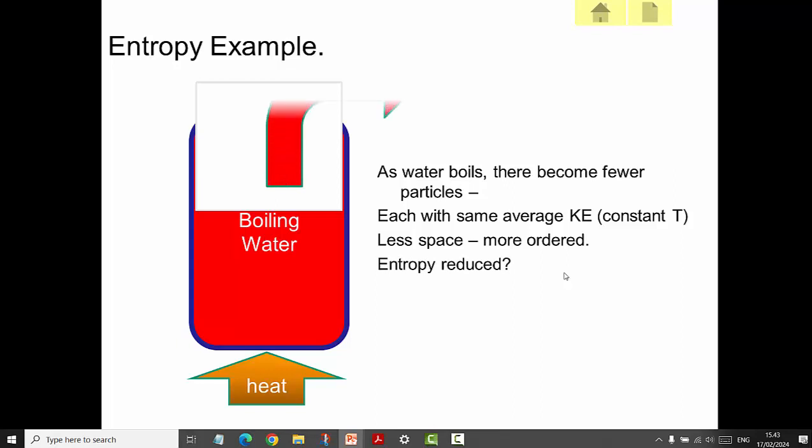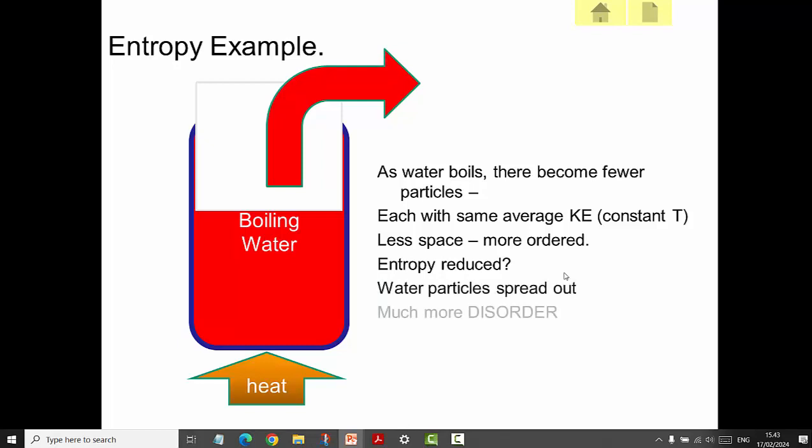But it's not, because when it evaporates, a lot more particles and a lot more energy is released to the surroundings. As they spread out, there's much more disorder. So that overall there'll be an increase in entropy.